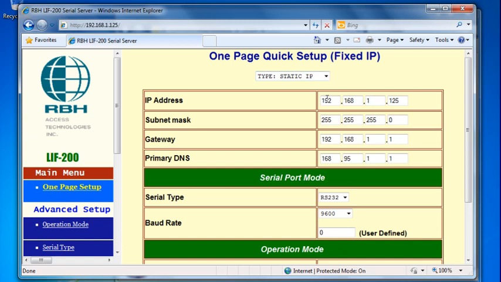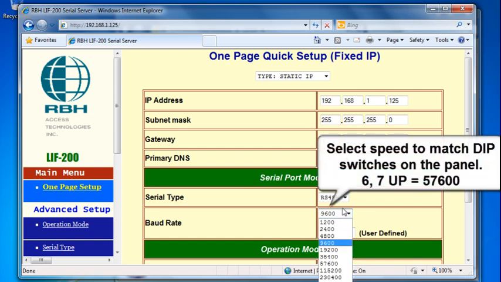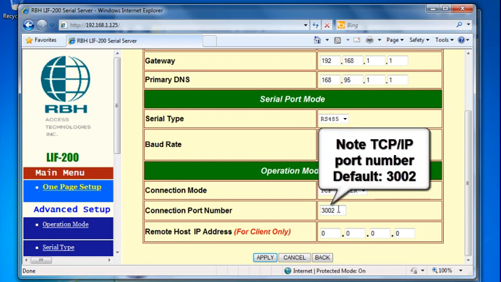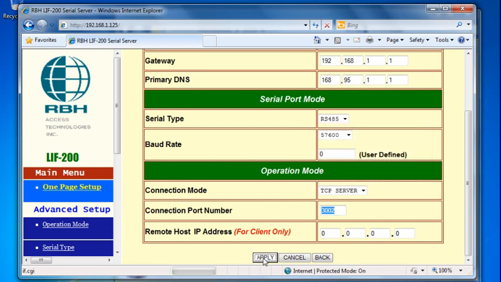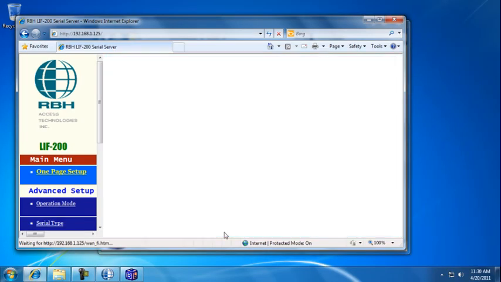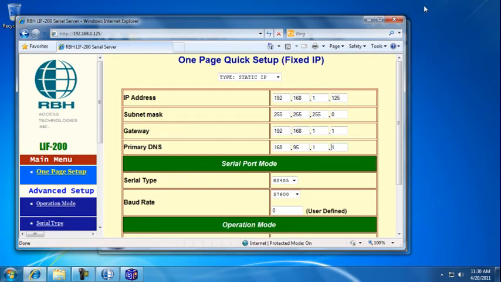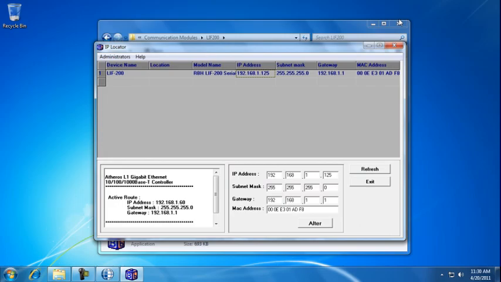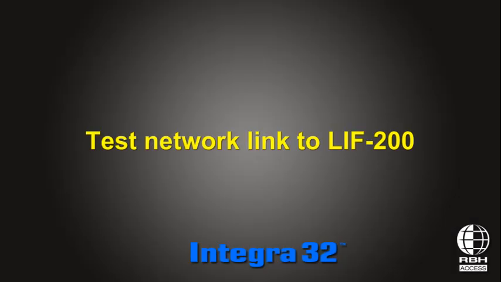Here on a single page are all the settings that you need to change and verify to make this unit operable. Set it to RS-485, set it to match the speed you've selected with dip switches on your unit, and verify the IP port that will be used for communications. Click Apply, the unit will reboot. Close the web browser, close the IP locator and the other screens.